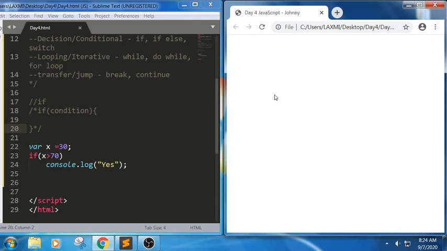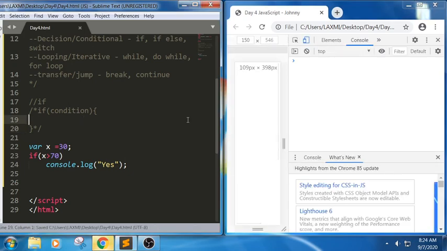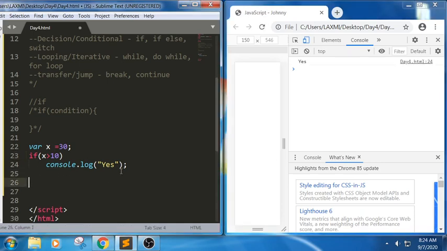Let us see now. Let me save this file and run it. Can you see we didn't get any output because the condition has not been satisfied. For example, if I have written 10 here, see, we got yes. So whenever you have a single statement, we no need to write curly braces.